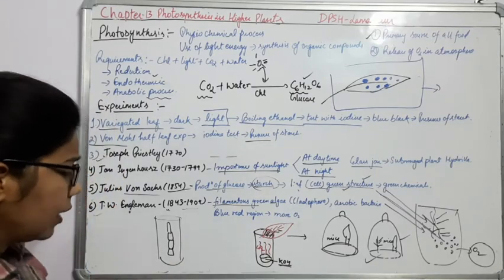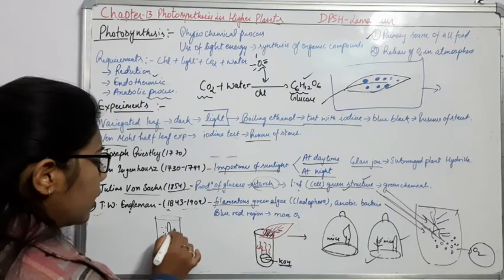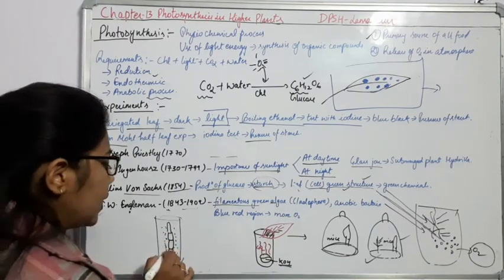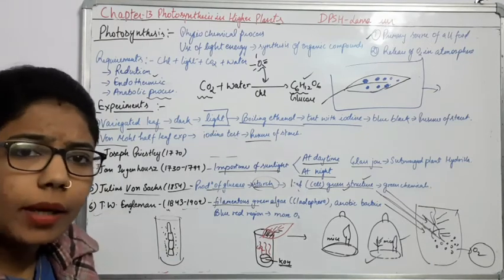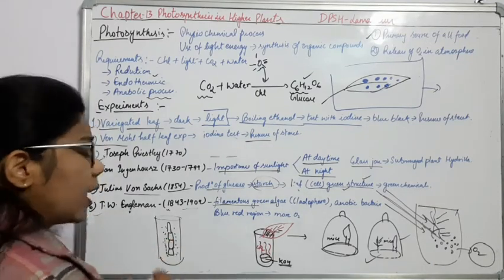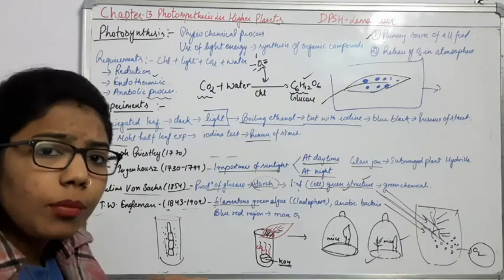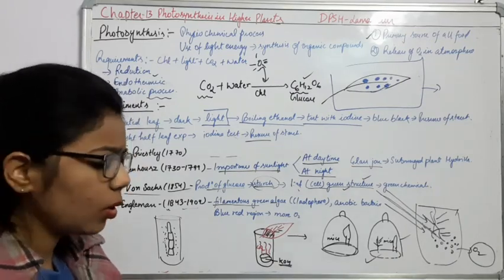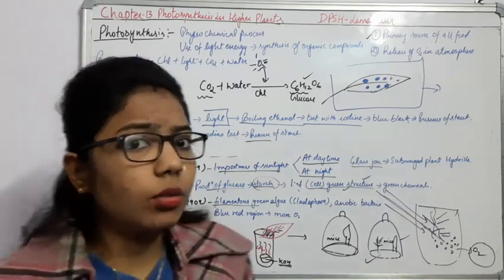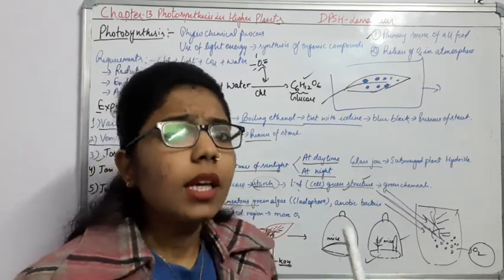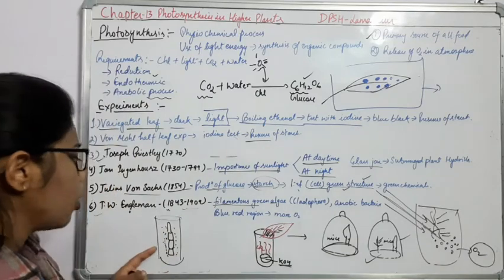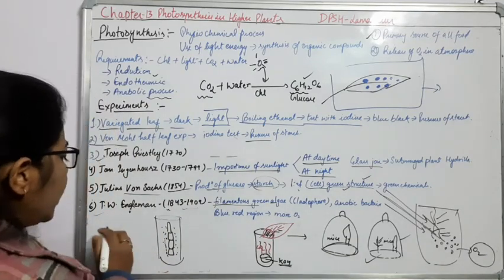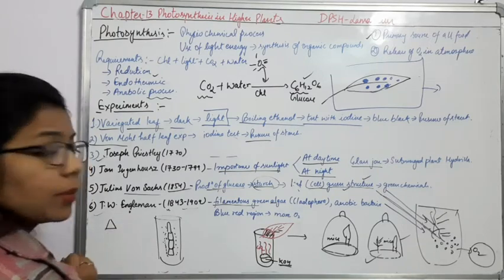Along with this, he kept some aerobic bacteria also. Now what is the role of these aerobic bacteria? Wherever aerobic bacteria are present, they will move towards the oxygen, because we know that aerobic is related to oxygen, and anaerobic is the absence of oxygen. So these aerobic bacteria will move towards the oxygen part. Now what did he do here? He kept a prism here.